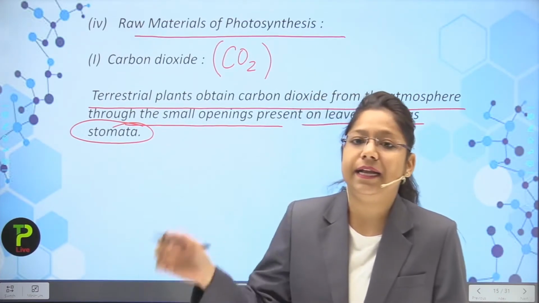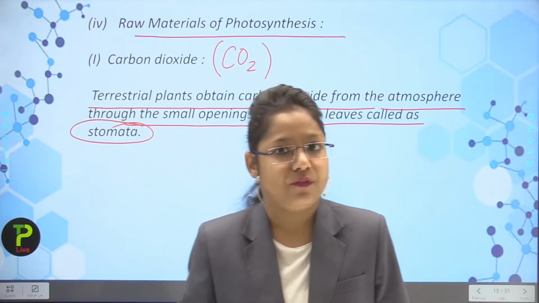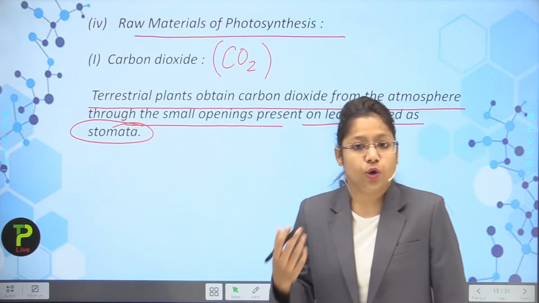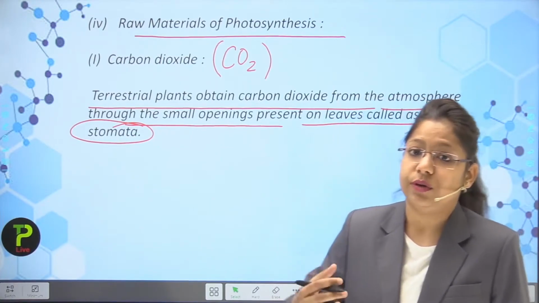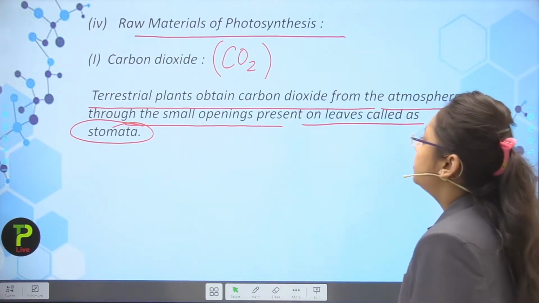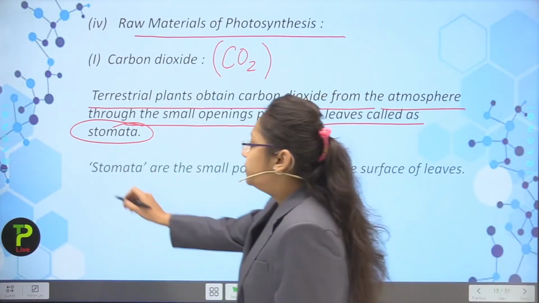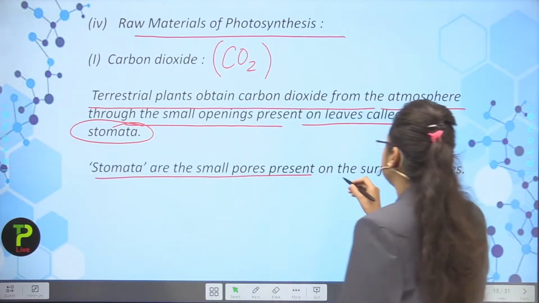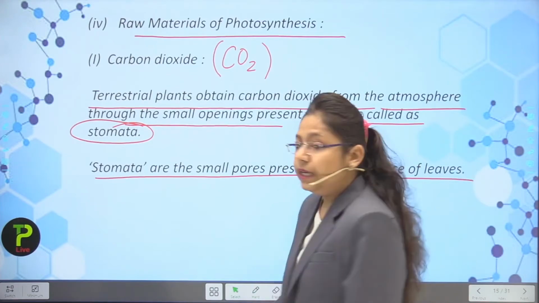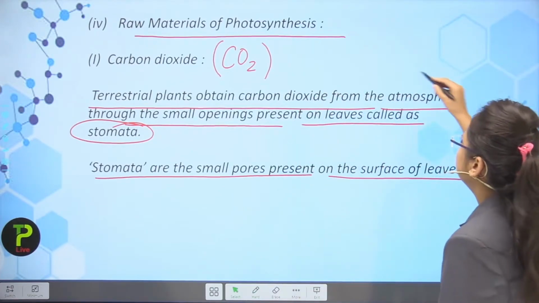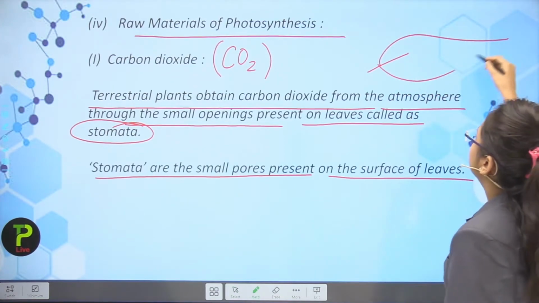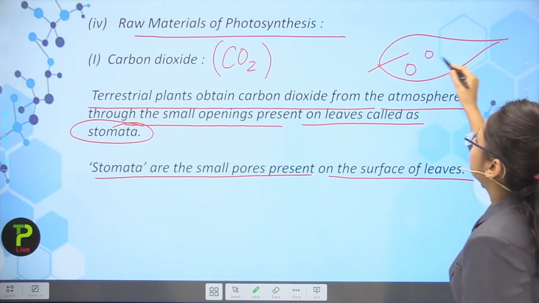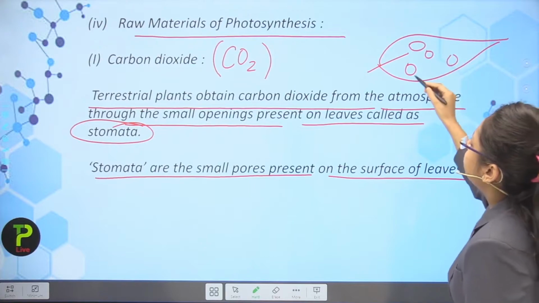Then the light energy is trapped by the chlorophyll in them. We will study all these things in a particular video also and through diagrams. Next point, stomata are the small pores present on the surface of the leaf. You can consider it like this, students, that there is a leaf. Now the leaf has small pores over it. So these pores contain what?